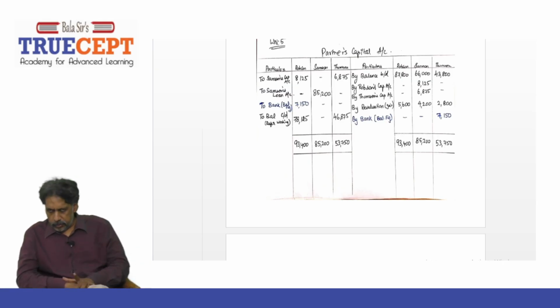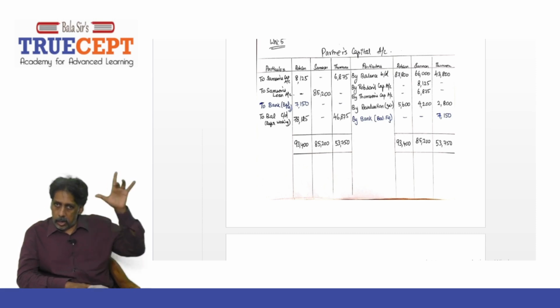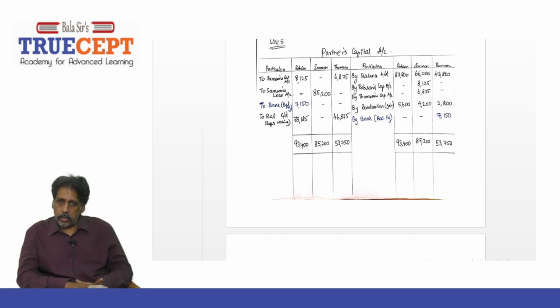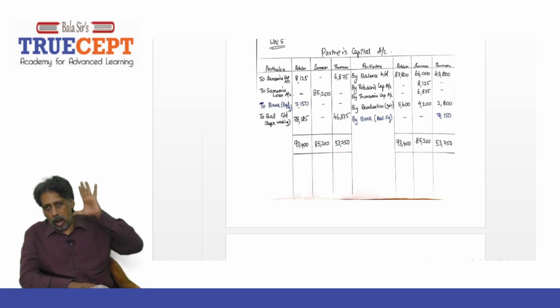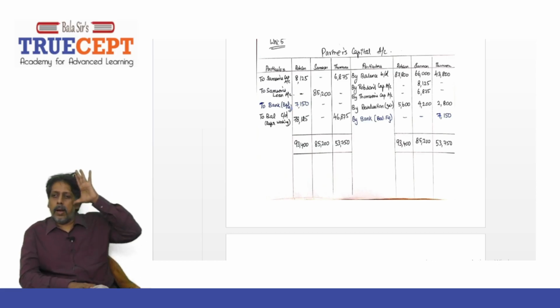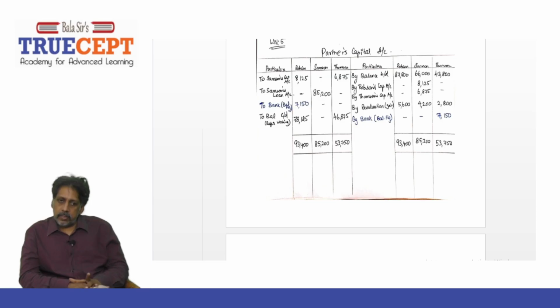And then next, any other entry? No. Revaluation gain. That will be posted now. By revaluation account, gain how much? 5,600, 4,200 and 2,800. And 2,800 posted.